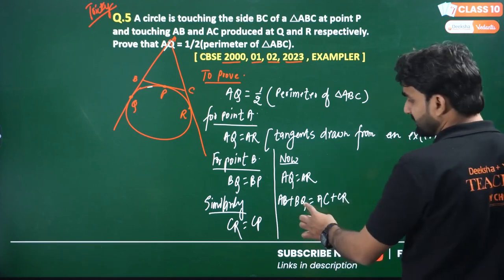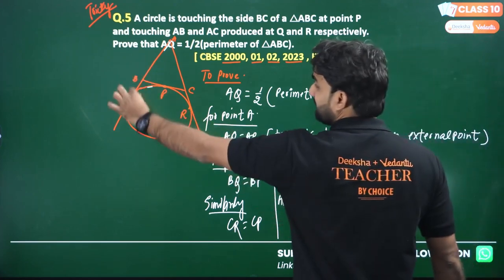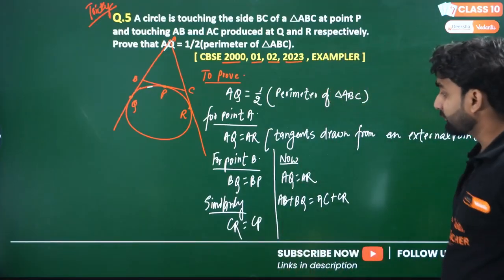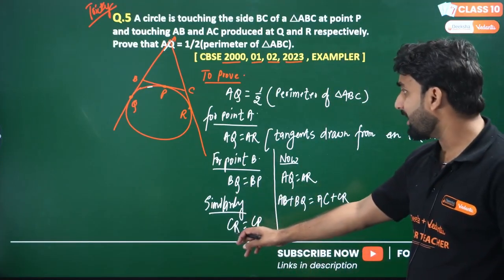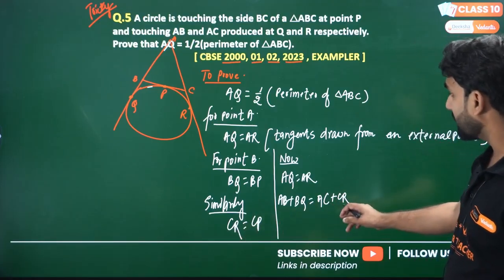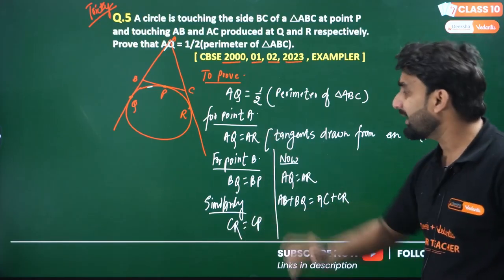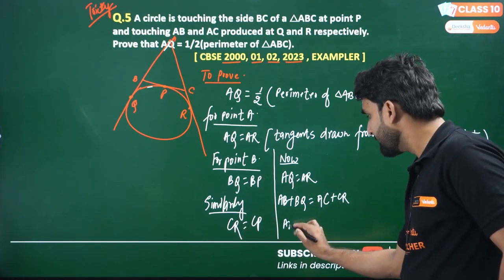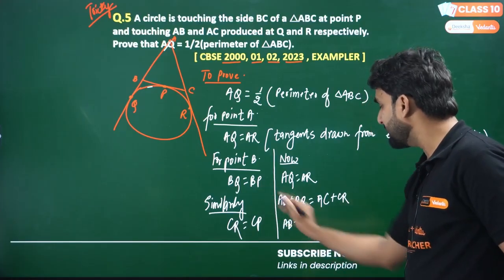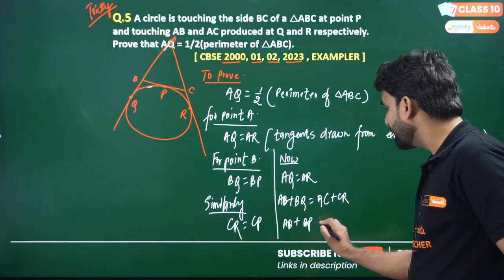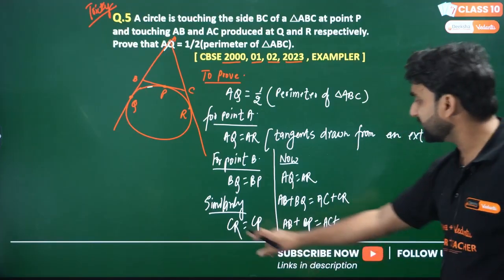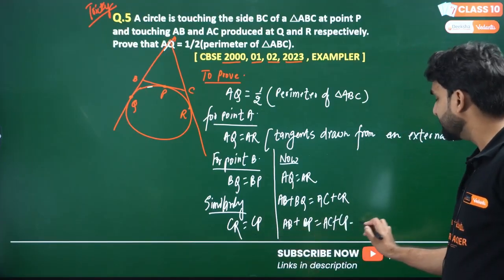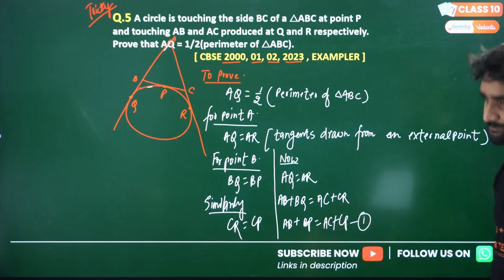Now BQ is equal to what? BP. And CR is equal to what? CP. So can we write AB plus BQ, replaced by BP, which will be equal to AC plus CR, with CR equal to CP. Call this equation number 1.